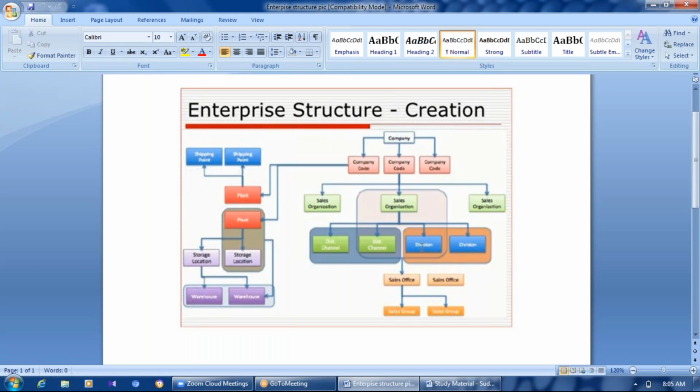Next one is the division. Division means it's a mixture of materials, I mean similar types of material, which we call a division. If I take the pharmaceutical example, some pharmaceutical companies are manufacturing tablets, syrups, and injections, let's say these three types of products. In the tablets division, they are manufacturing paracetamol, headache tablets, cold tablets, and some other painkillers also.